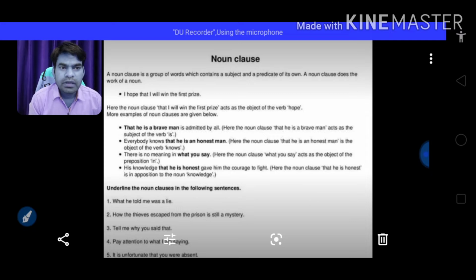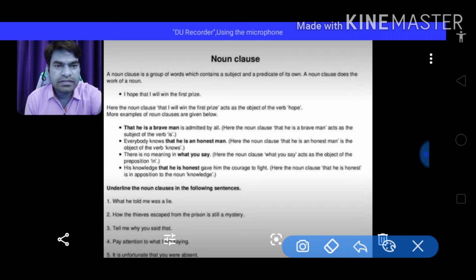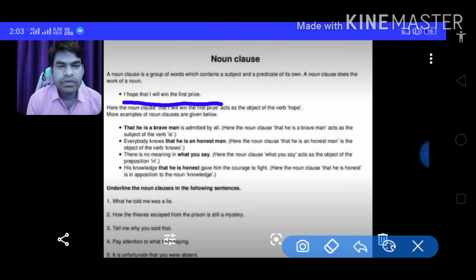A noun clause does the work of a noun. It functions as a noun. For example, you can take the following sentence: I hope that I will win the first prize.